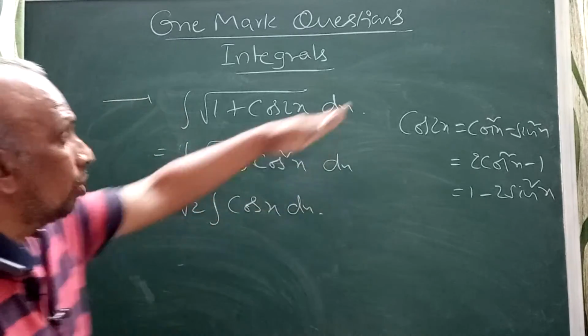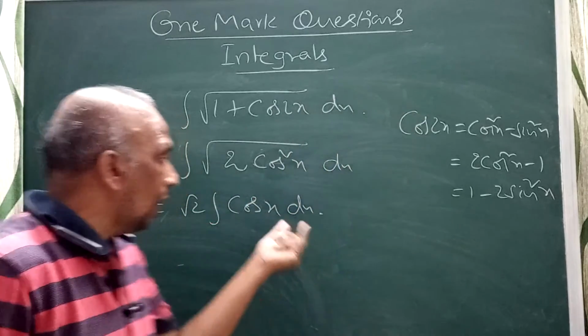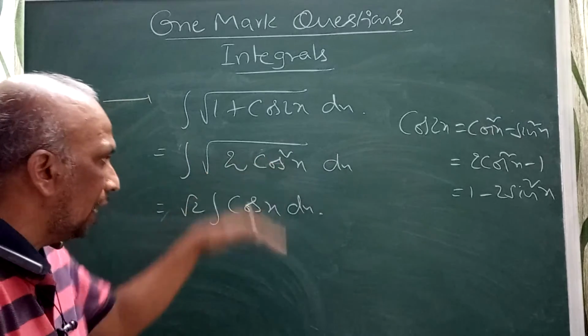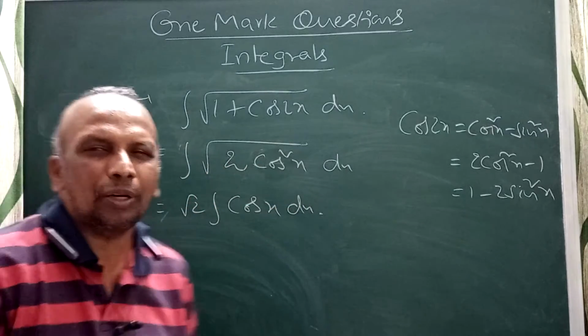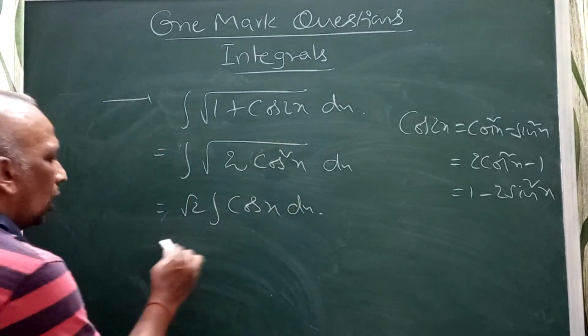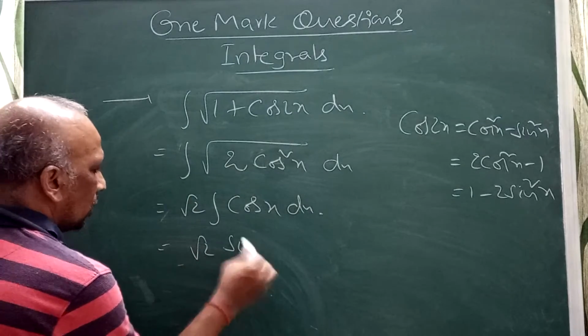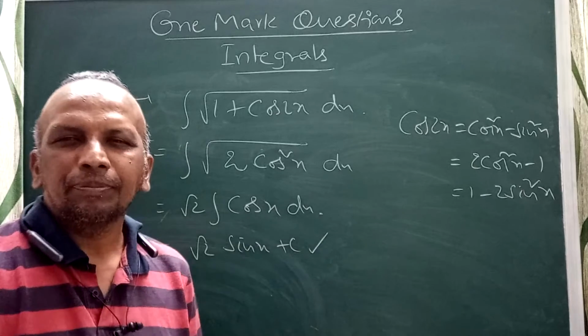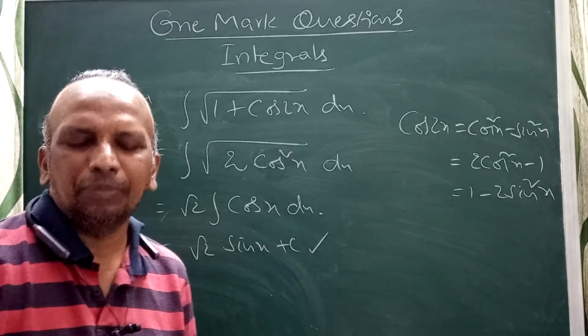They did not mention any specific value of x or its range. They didn't discuss the domain. You can write directly root of cos square x as cos x. Then you can write integral cos x. So your answer is root 2 sin x plus c.